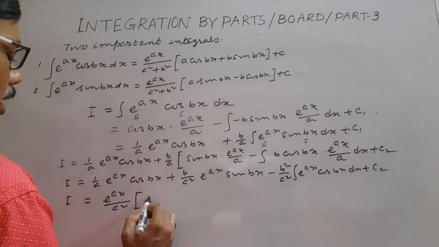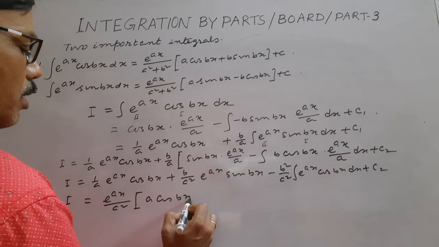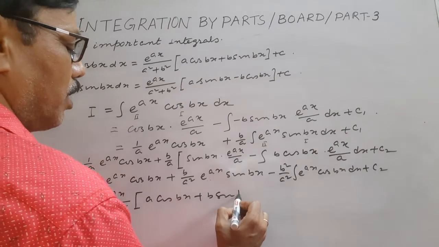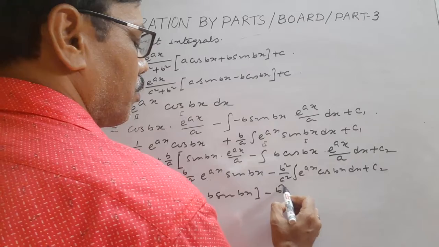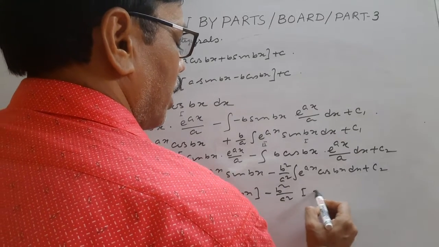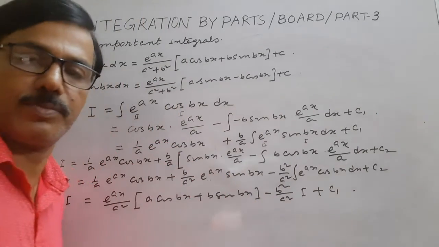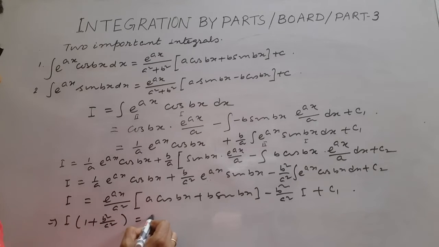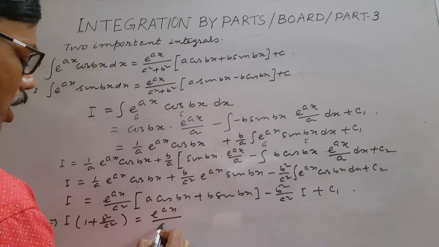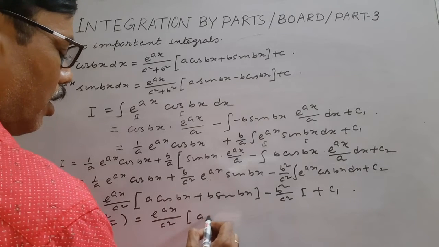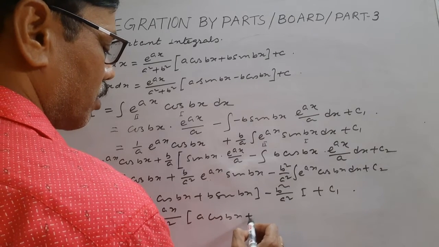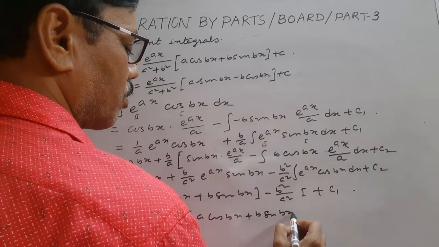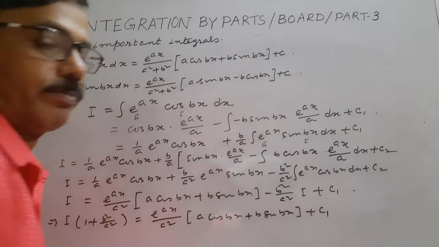So we get a cos bx plus b sin bx, minus b square by a square into I, plus c1. So we have to find I. Therefore, taking I common, 1 plus b square by a square, I equals e to the power ax by a square, a cos bx plus b sin bx, plus c1.